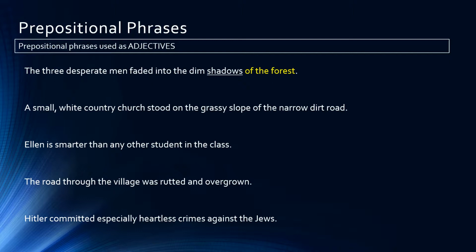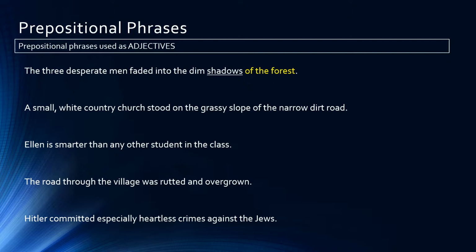And so that is a prepositional phrase being used as an adverb. So we're going to disregard that one for the moment, and any other of the prepositional phrases in the other sentences on the screen that are being used as adverbs. We're only going to focus right now on prepositional phrases being used as adjectives.